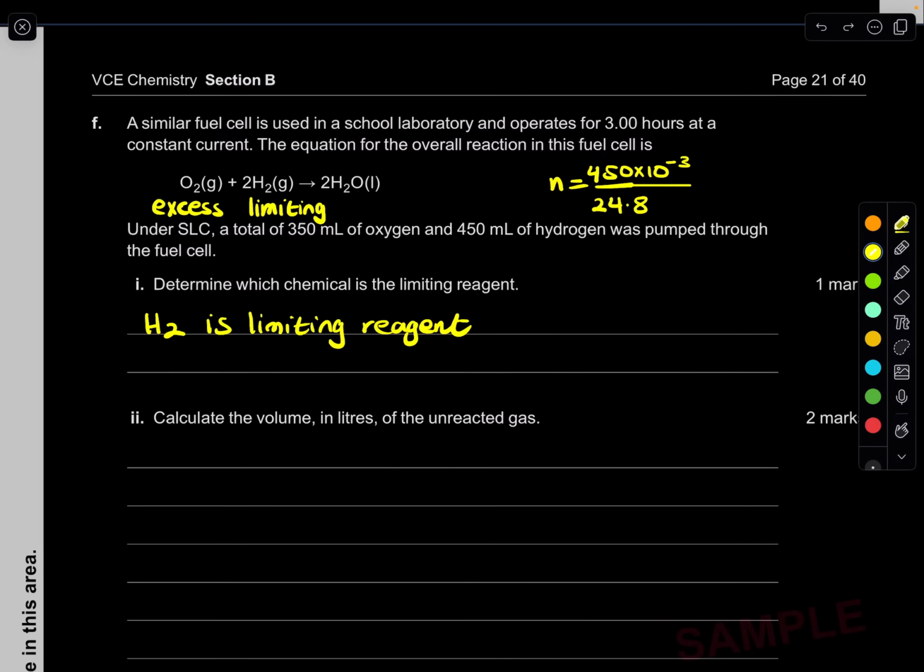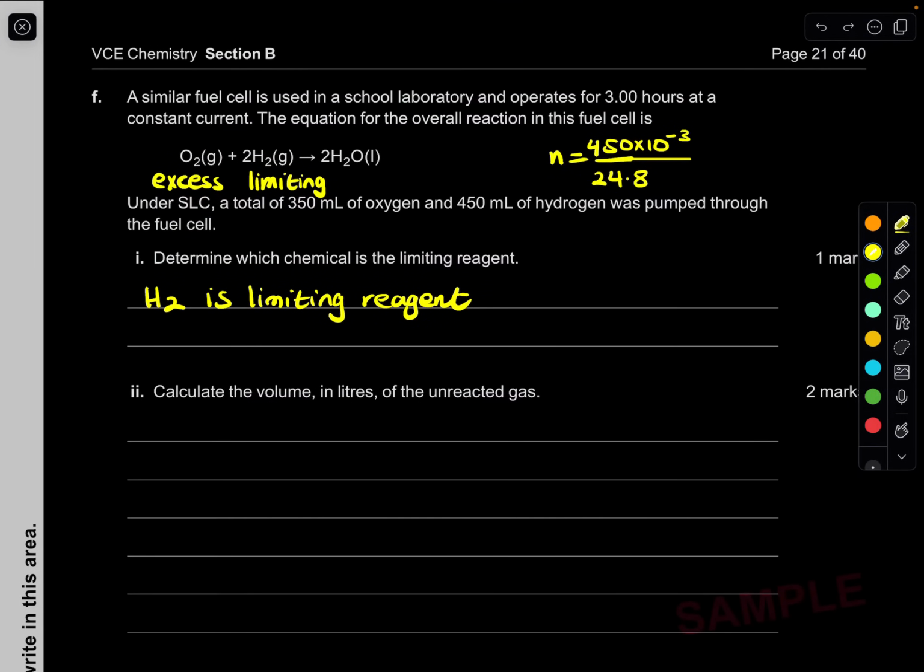Let's calculate that. By the way, when you're doing a calculation, we're always going to use our limiting reagent for the calculation, because it's always going to be used up. You never use the excess.